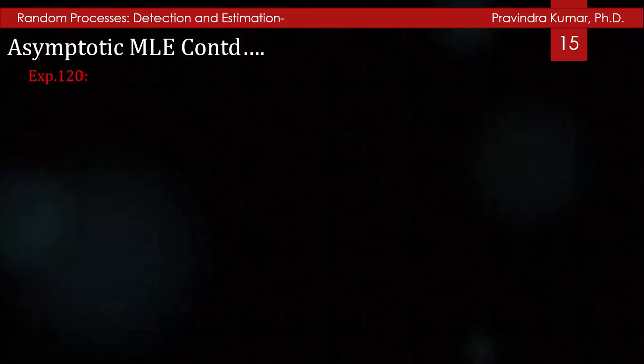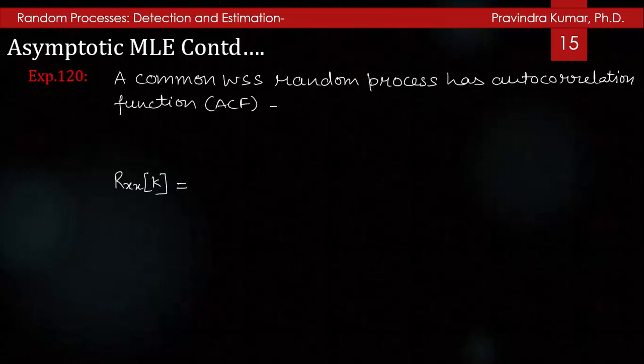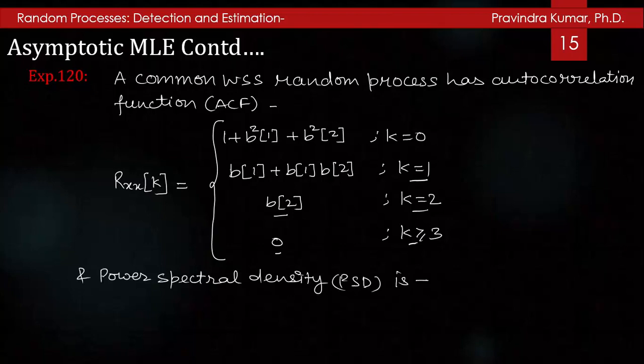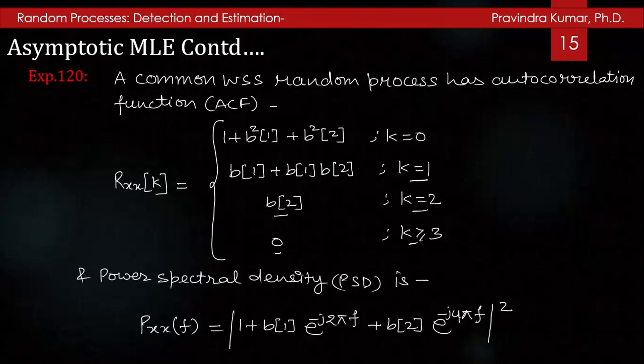A common wide sense stationary random process has the autocorrelation function ACF Rxx[k]. When k is equal to 0, it is 1 + b1² + b2². When k is 1, Rxx[k] is b1 + b1b2, and when k is equal to 2, it is b2, and when k is greater than or equal to 3, the autocorrelation function is 0, and the power spectral density PSD is Pxx(f).